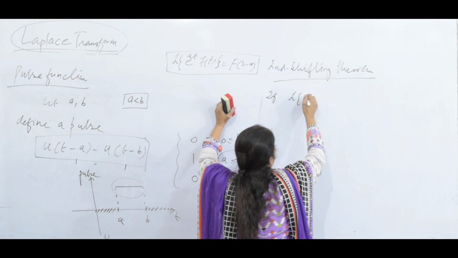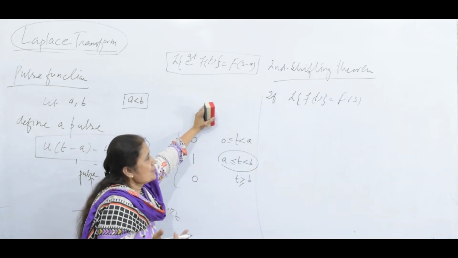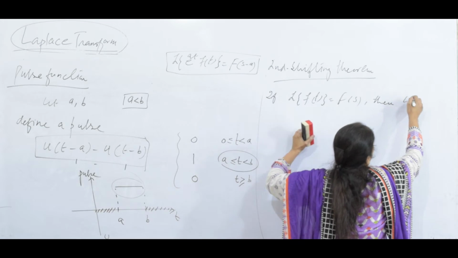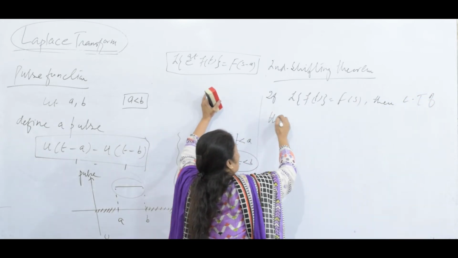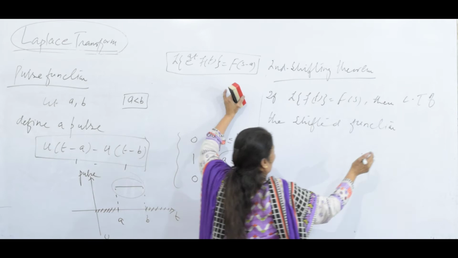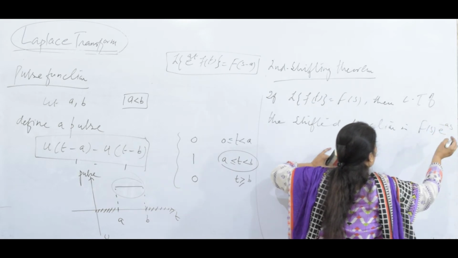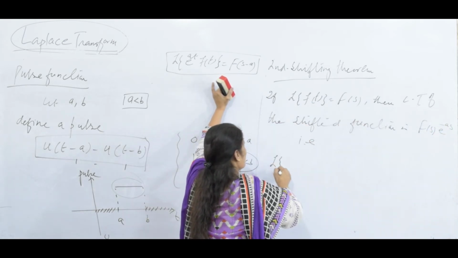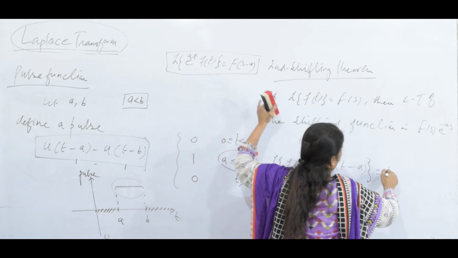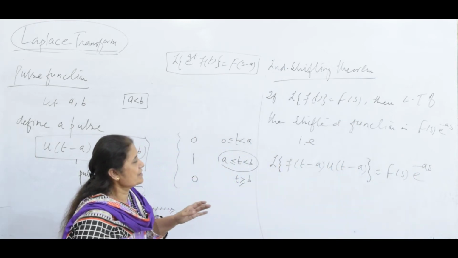If the Laplace transform of f of t is F of s, this you know, for a function such as t square or sine omega t, whatever it is, a function whose Laplace transform you know, then the Laplace transform of the shifted function, I am writing, Laplace transform of f of t minus a times unit step t minus a is equal to F of s e to the power minus as. This is the definition of the second shifting theorem.